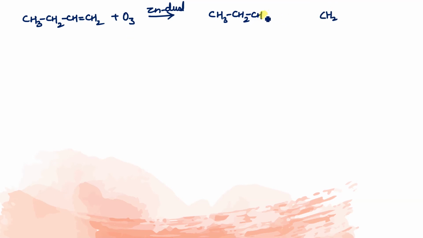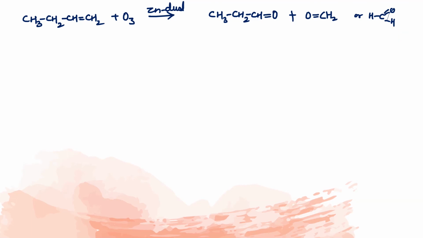No, where the double bond was, just break this and put the double bond oxygen. These are the 2 compounds. Now you can rearrange this. Rearrange it. You will get H, C, double bond O, H. Isn't it? This is the formula.